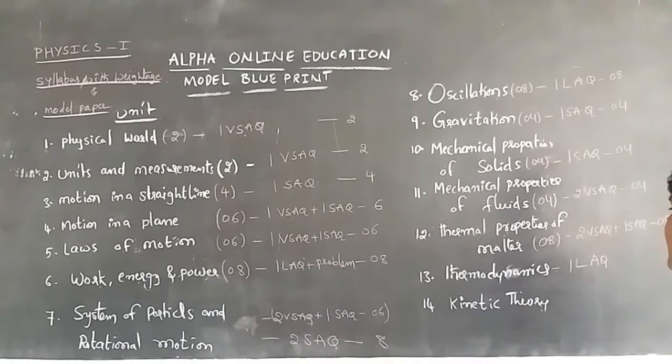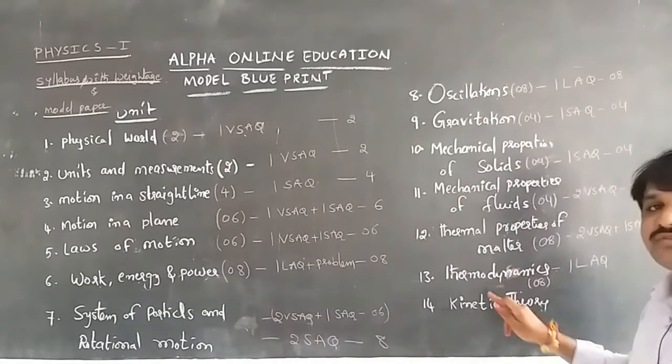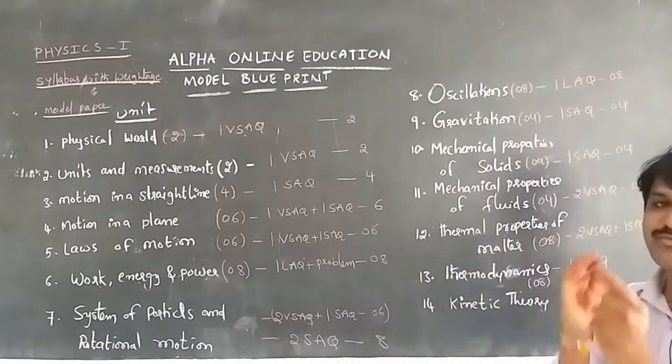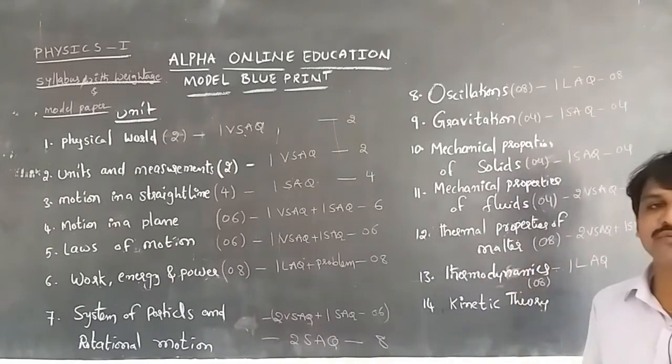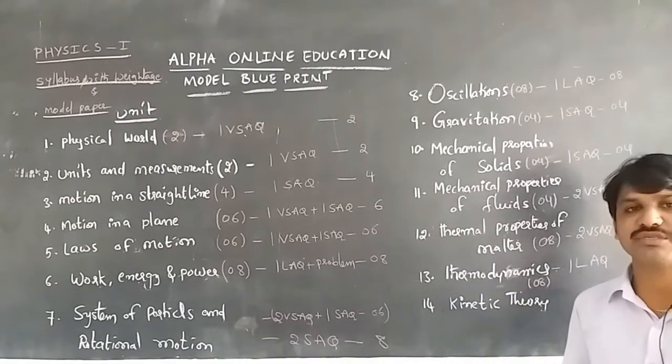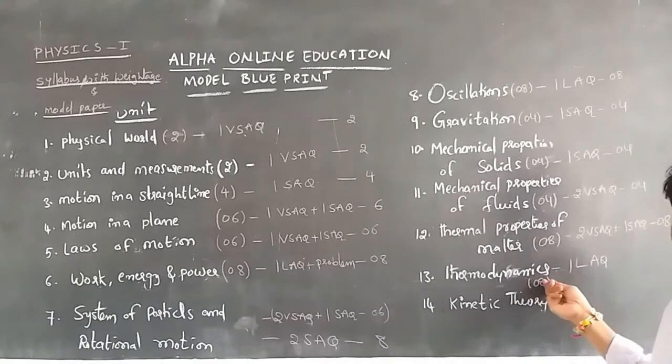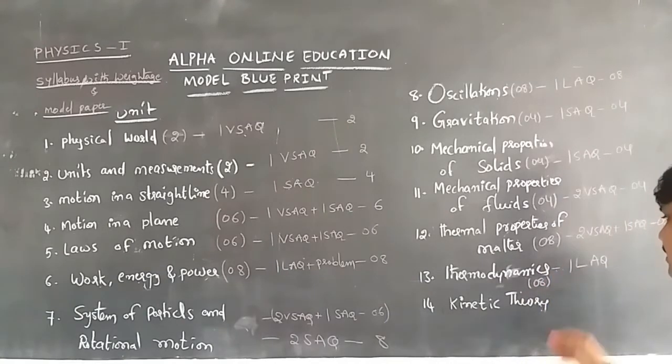Most of the time we will get one long answer question. This is also 8 marks of weightage. In case, we can get a 4 marks question in addition to a 2 marks question, making 8 marks. Means one 4 marks question, and with the 2 marks question we can get the 8 marks for the thermodynamics unit. This is for 8 marks of weightage.